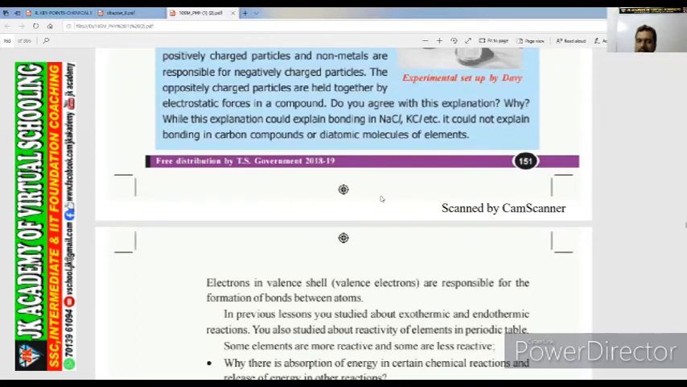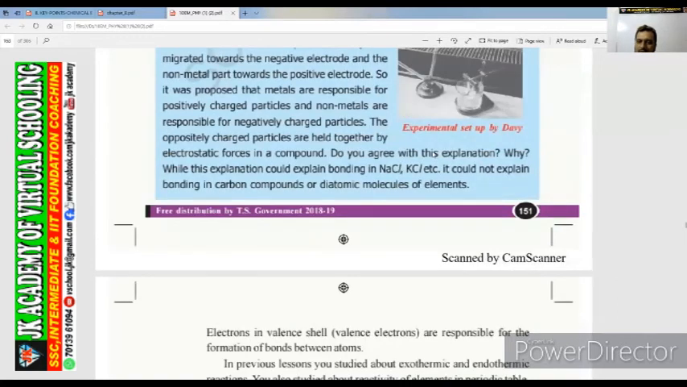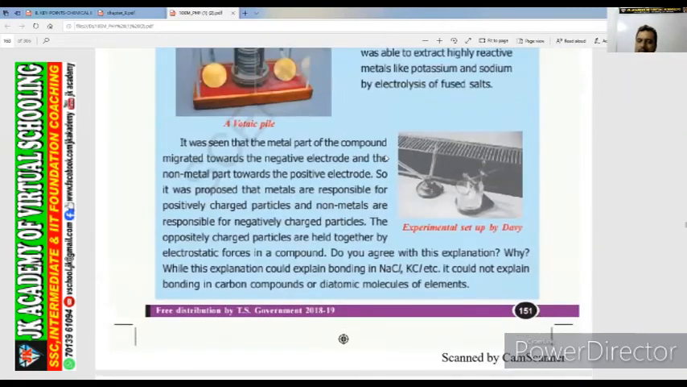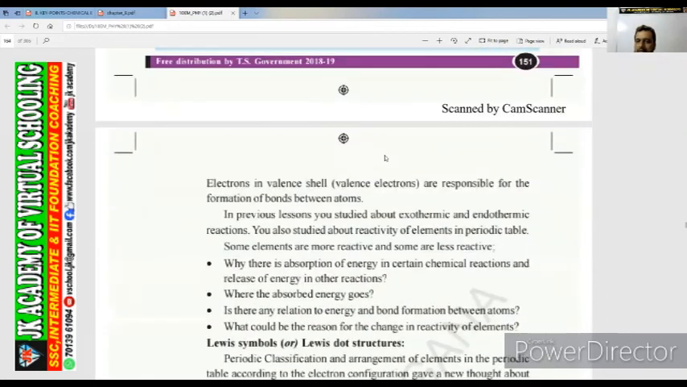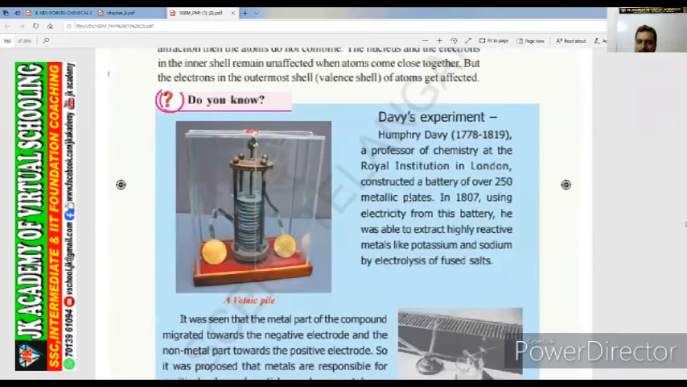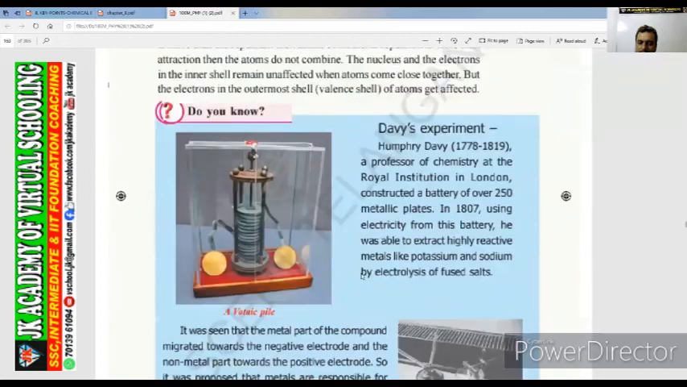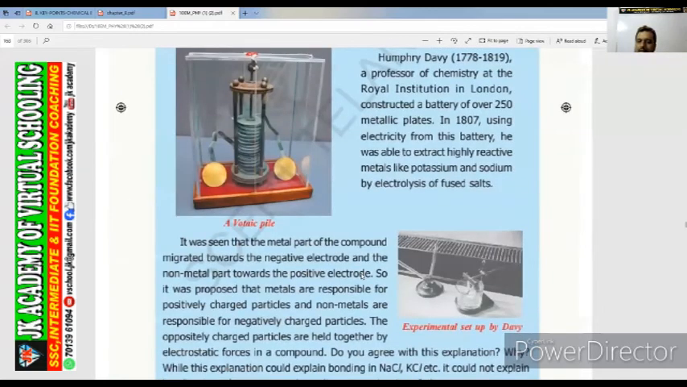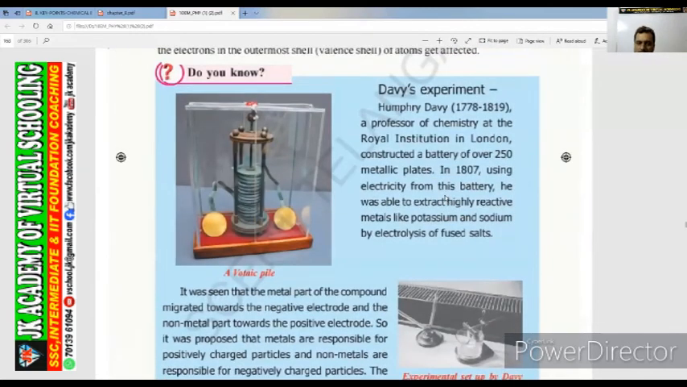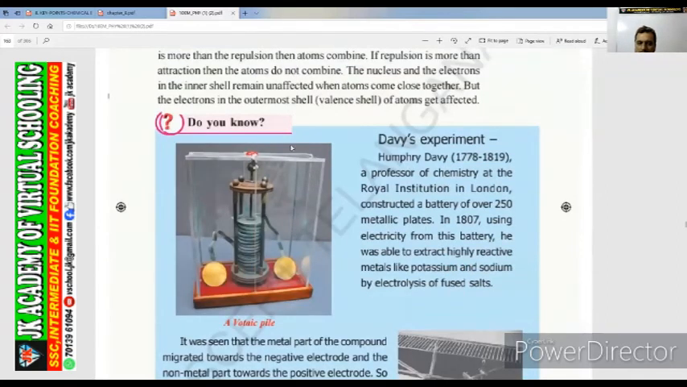So like that only, he found one device to extract the metals and non-metals. So you have to appreciate him. In 1807 he invented this machine, a Voltaic pile. See, look at the picture here. This was invented in 1807, in the 19th century.